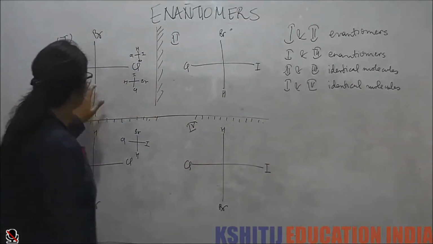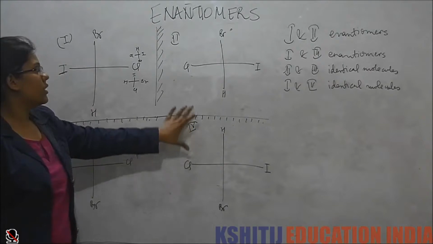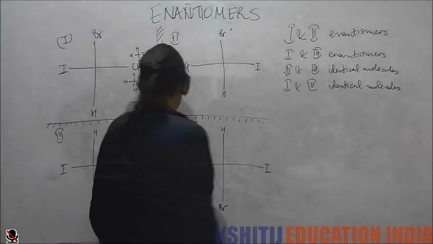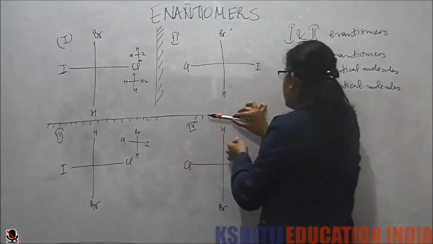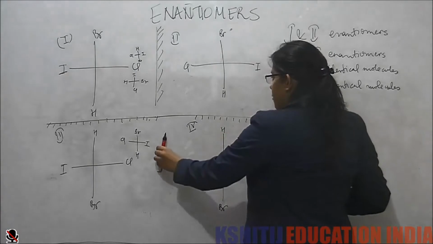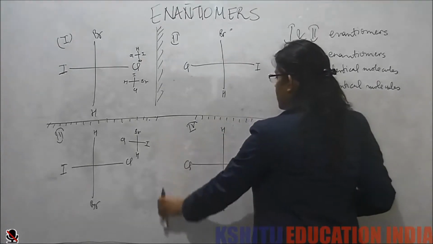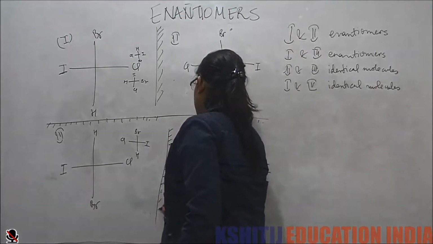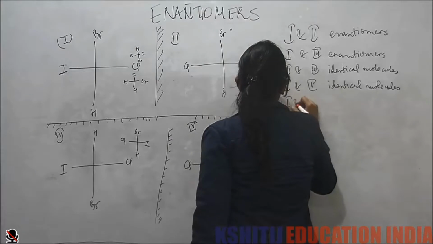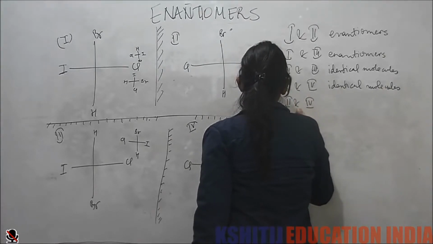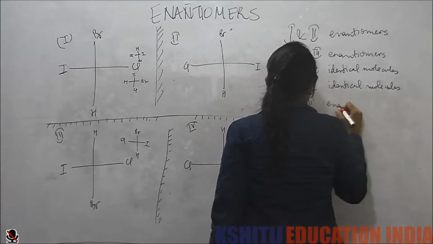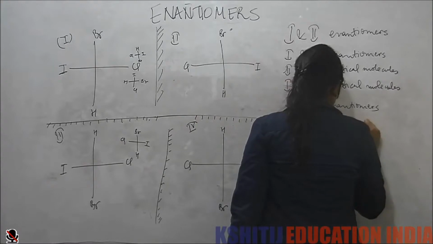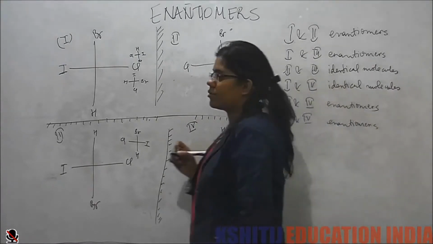And so now if first and fourth are identical molecules, we see that second and fourth and third and fourth are enantiomers. Even this, it is the mirror image of this, and here if you also see, it forms the mirror image of this as well. So what do we see? Second and fourth, third and fourth, they form enantiomers.